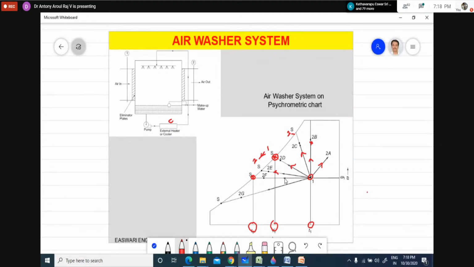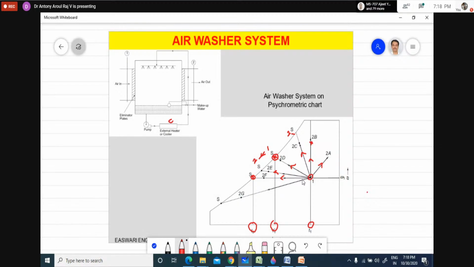So this is the process which we have studied now. If the temperature of the water sprayed is at the dew point temperature, there will not be any change in the specific humidity.